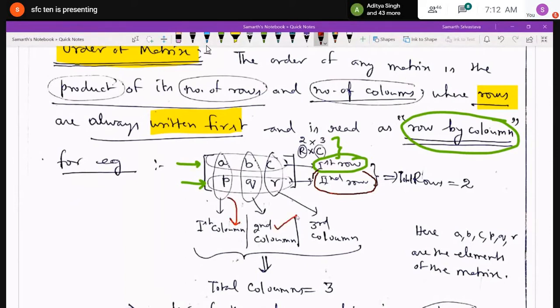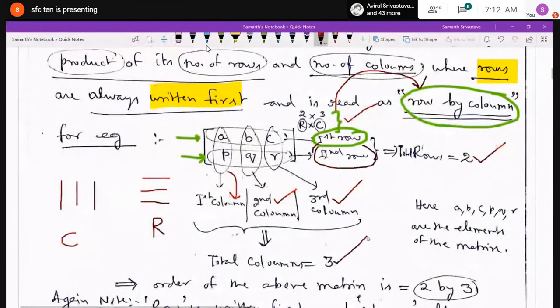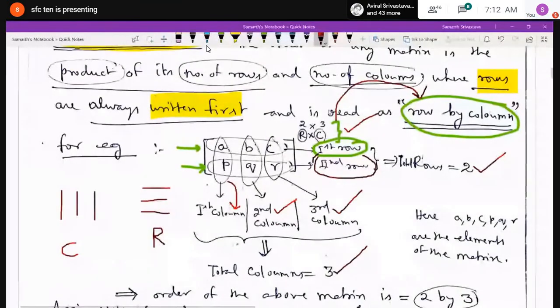So vertical lines are representing columns and the horizontal lines are representing rows, and as I told you, the rows are written first. So at the top I have written row by column. I have written R into C. It is written as row into column, but read as row by column. And how many rows were there? 2. And how many columns were there? 3. So I have written at the top 2 by 3, or 2 into 3 you can say.